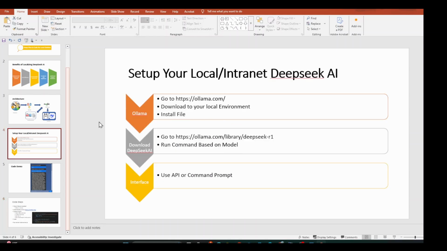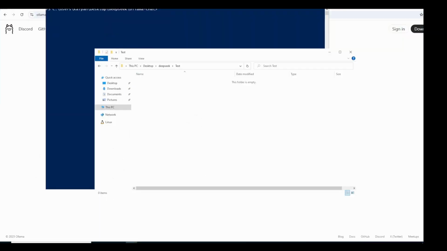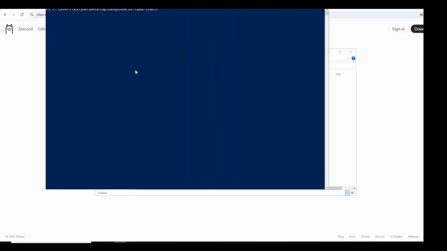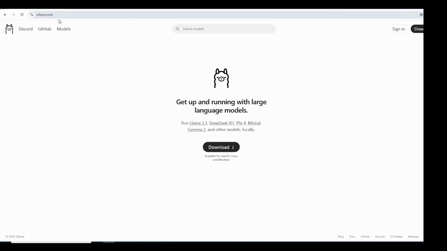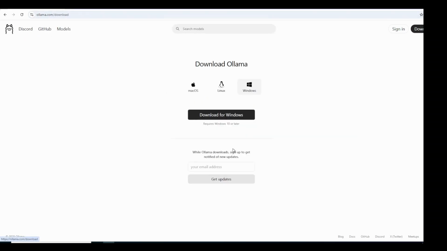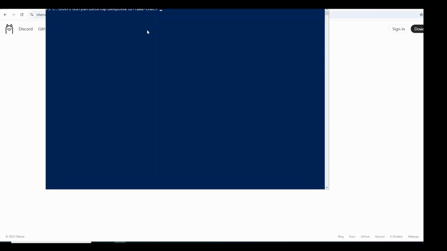So first, we can go to ollama.com. This is the ollama.com site. Within that site, you can see there is a download. If you click on the download, you should be able to see different operating systems. For me, it was Windows, so I downloaded the Windows one. Once you install the service, you can directly go to PowerShell. This is for me Windows. You can also go to Bash.